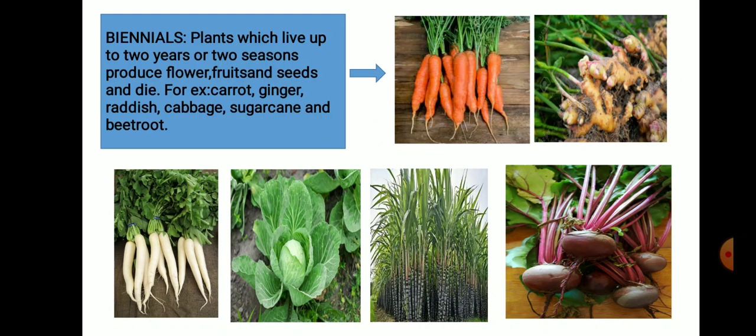For example, carrot, ginger, radish, cabbage, sugarcane and beetroot. Biennials are the plants which live for two years or two seasons.